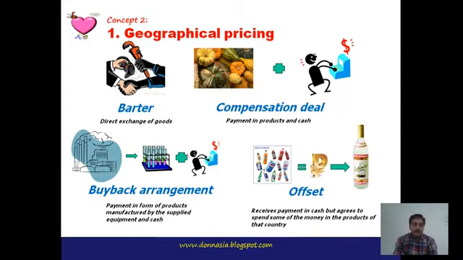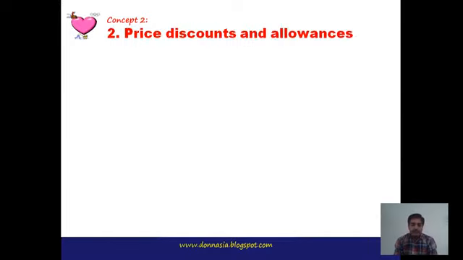Next is offset. Under the offset type of geographical pricing adaptation strategy, the seller receives the payment in cash but agrees to spend some of the money on the products of that country. When a company buys products from a foreign company, they are required to pay some money and also provide some products of their own country, meaning products which they manufacture in their own country.